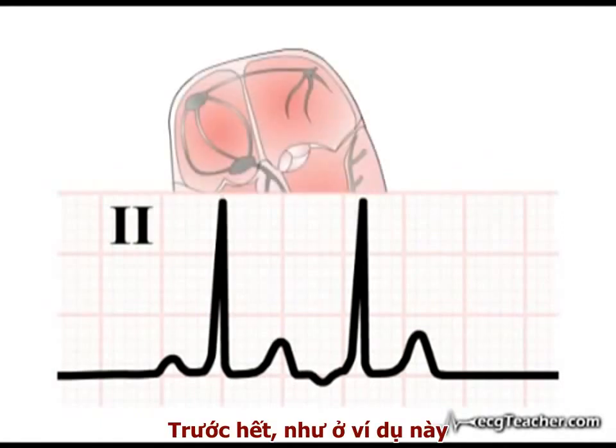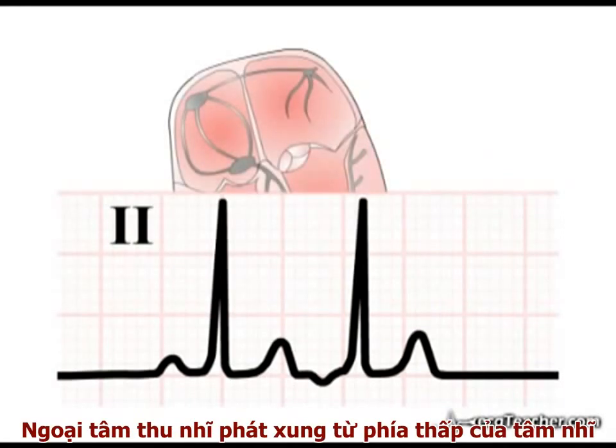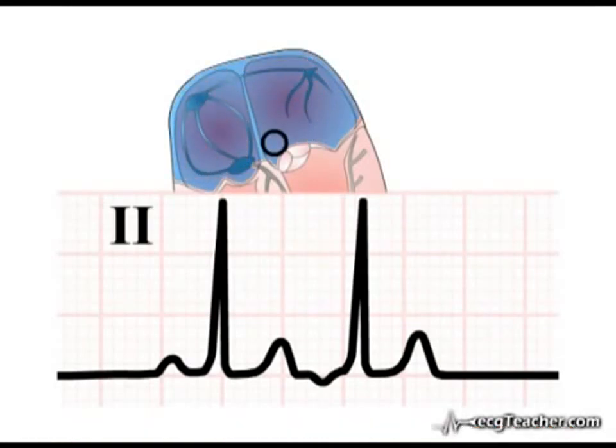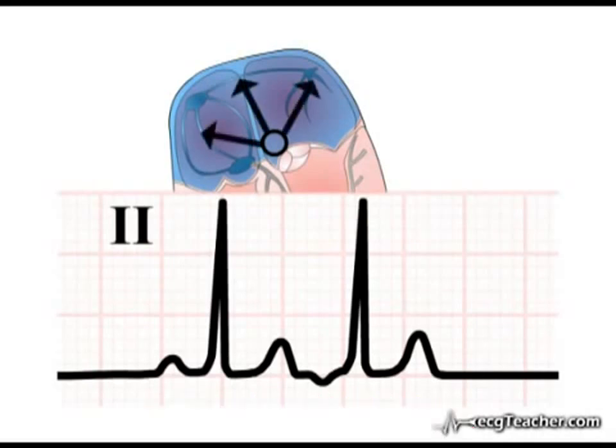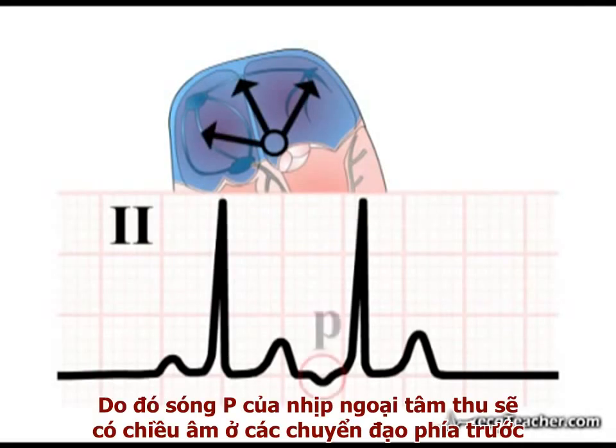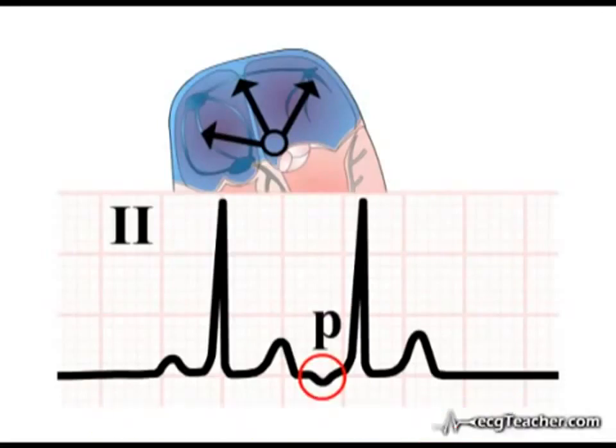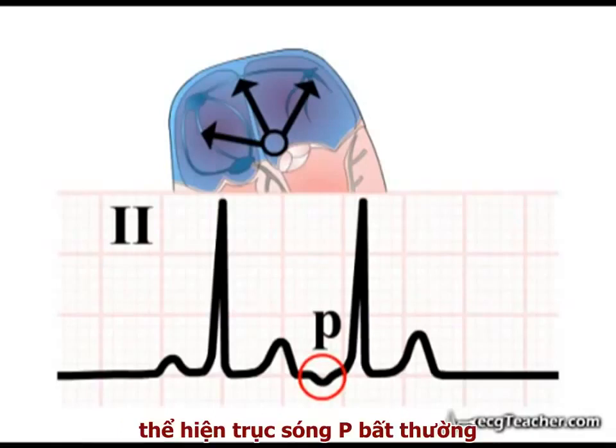Firstly, in this particular example, the ectopic discharge has originated low in the atrial cavity, and the bulk of atrial depolarization is spreading upwards. The ectopic P wave is therefore negative in the inferior leads, illustrated here in the rhythm strip, lead 2, reflecting an abnormal P wave axis.